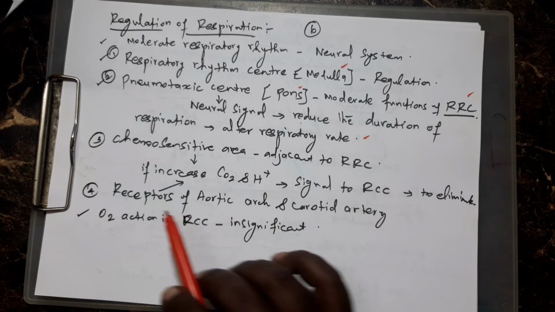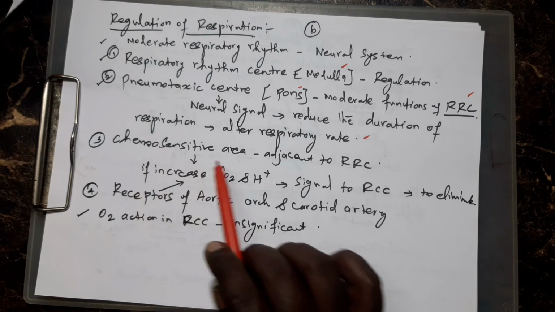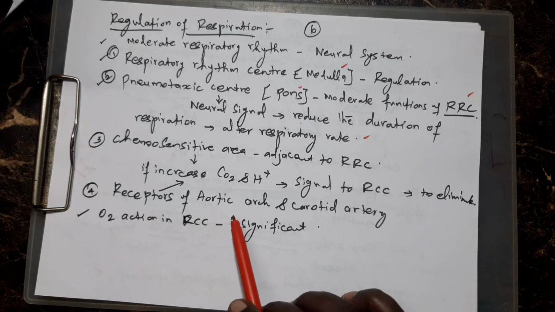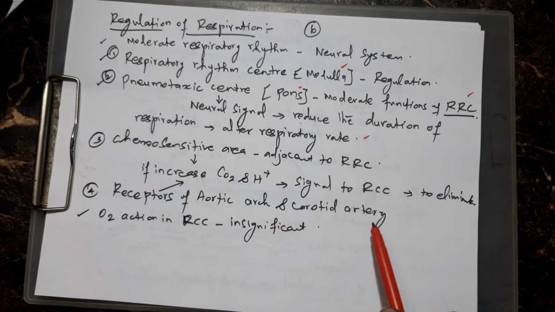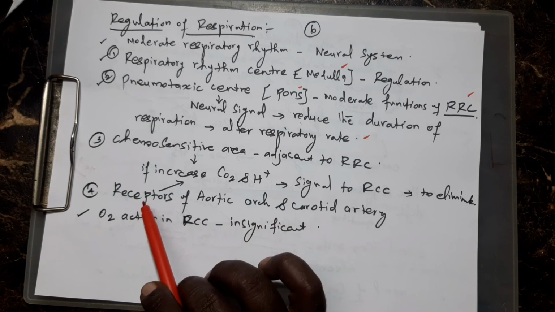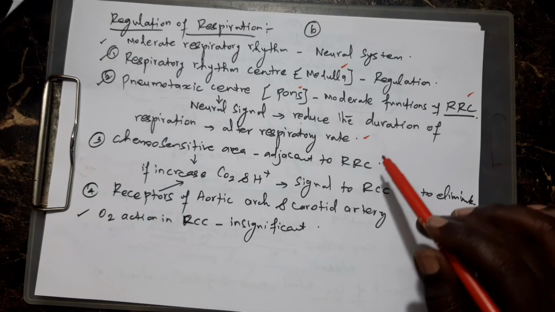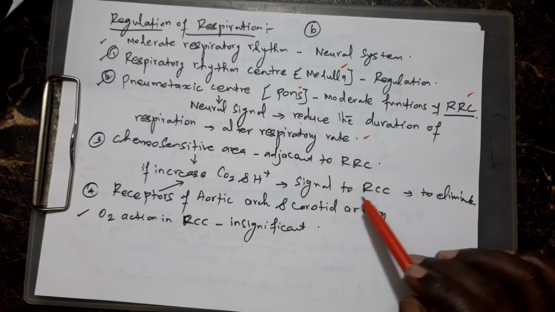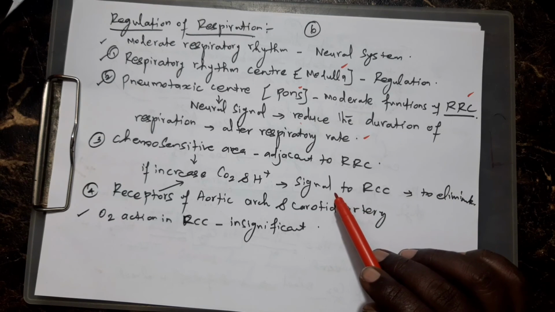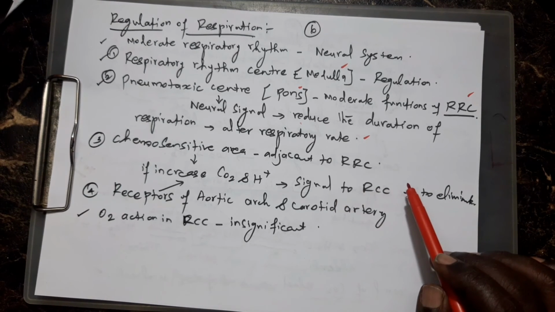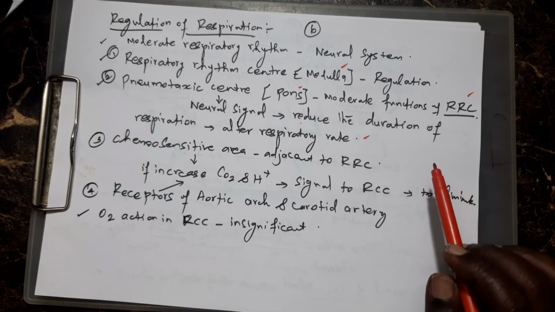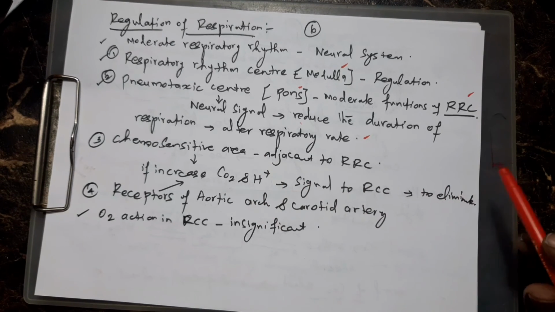Another two things are there. One is the chemosensitive area, and another is the receptors in the aortic arch and carotid artery. What are they doing? If the CO2 and H plus hydrogen ion concentration increases in the blood, they automatically release a signal. That signal reaches the RRC, and they help in eliminating the excess CO2 from the blood. Okay, this is both.